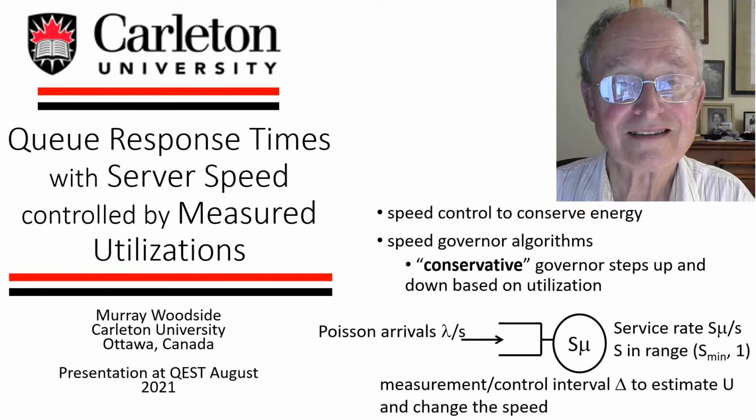This paper is about the response time of a queue with speed control on the server. The speed is controlled by measurements of utilization, which control the speed in steps up and down.